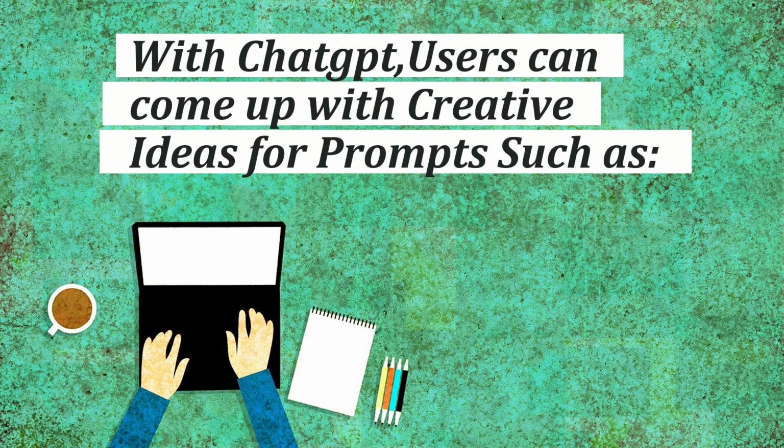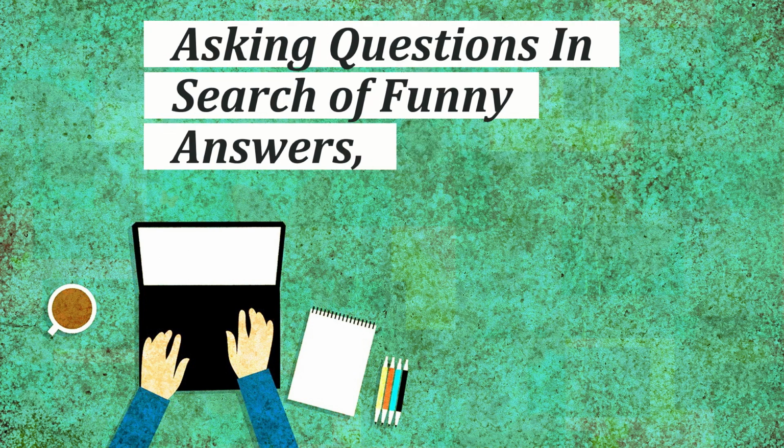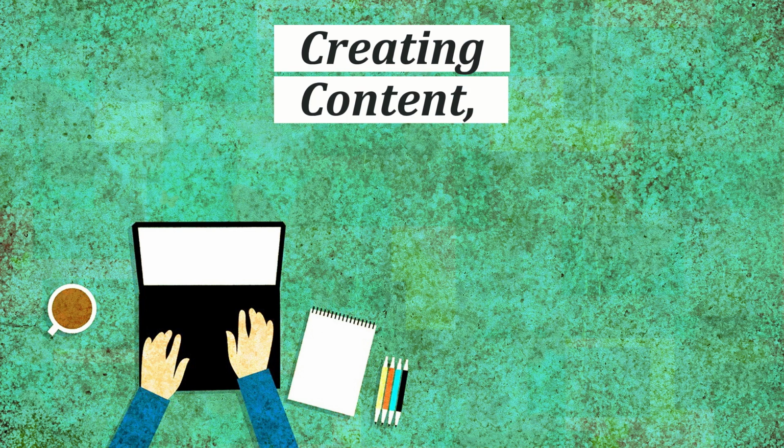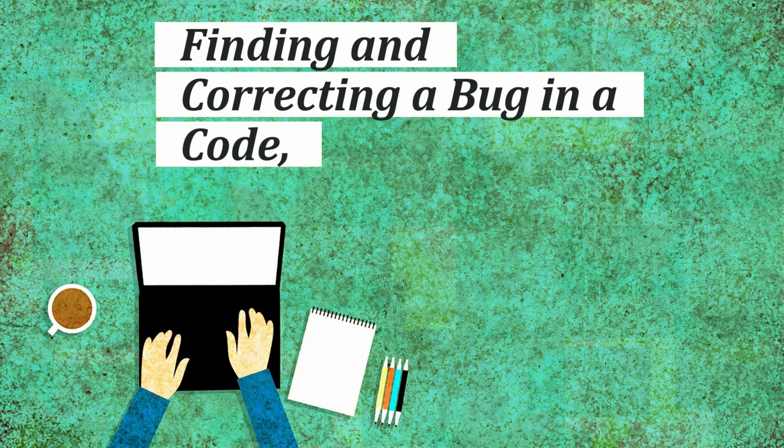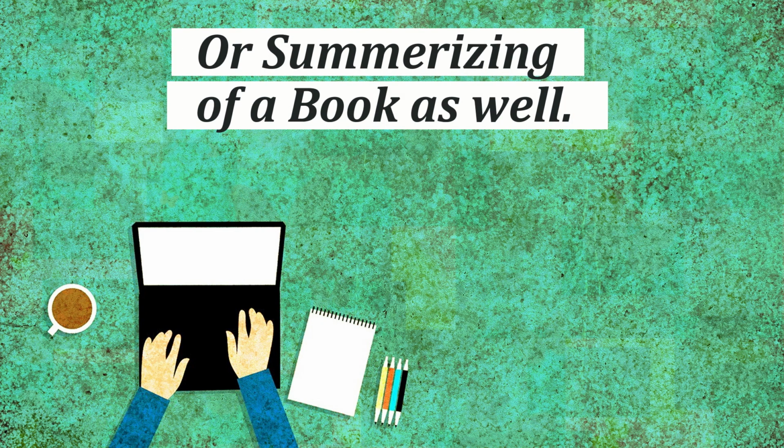Users can come up with creative ideas for prompts, such as asking questions in search of funny answers, creating contents, improving their writing or Excel skills, finding and correcting a bug in a code, or summarizing a book as well.